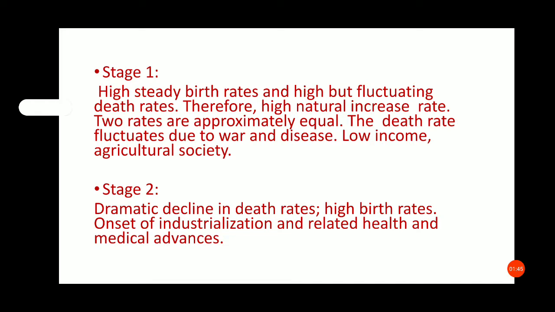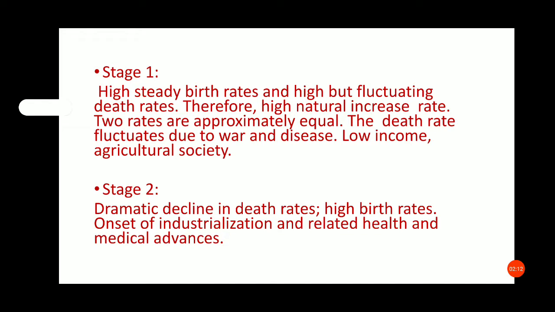First stage: high standing birth rate and high but fluctuating death rate. Therefore, a high natural increase rate. The two rates are approximately equal, both birth rate and death rate. The death rate fluctuates due to war and disease.